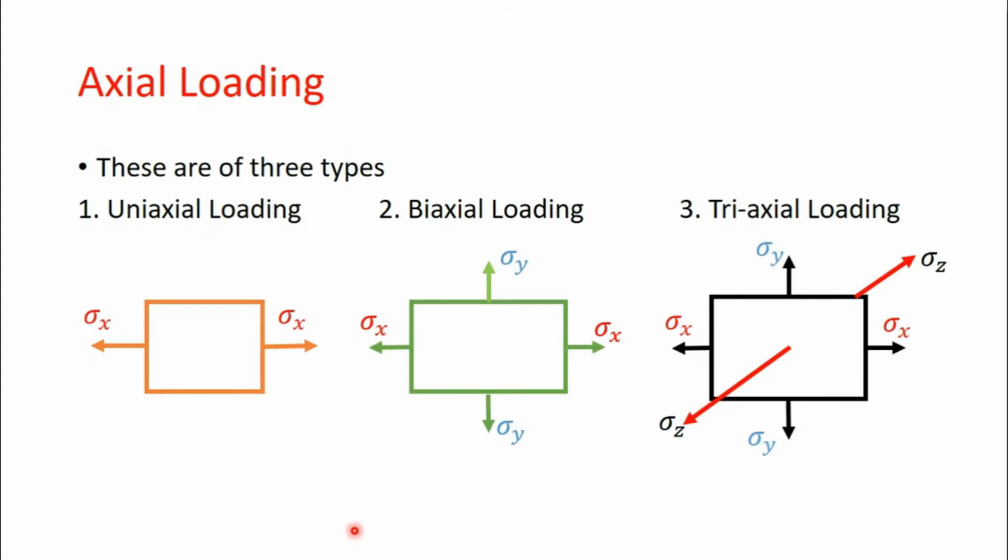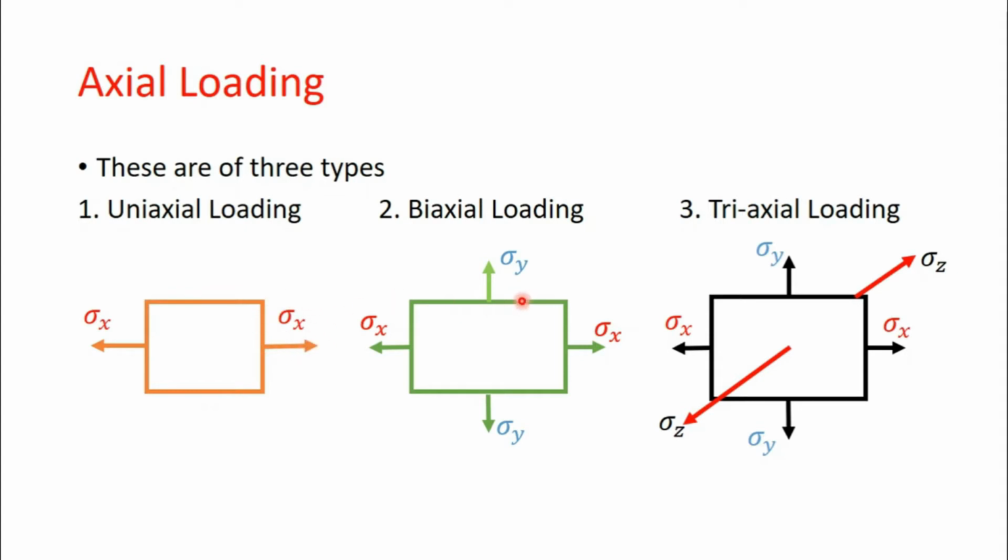Before beginning with principal stresses and strain, we must know what the different types of loading are. Basically, there are three types of loading: uniaxial loading, biaxial loading, and triaxial loading. It is very simple. As you can see in this figure, stress along a single axis, here the x-axis, is said to be uniaxial, and that is why this stress is denoted as sigma x.